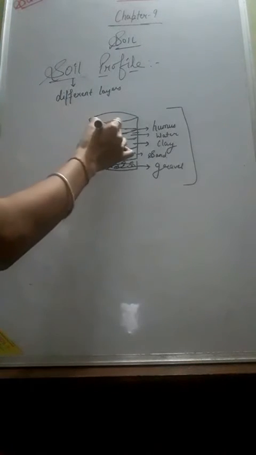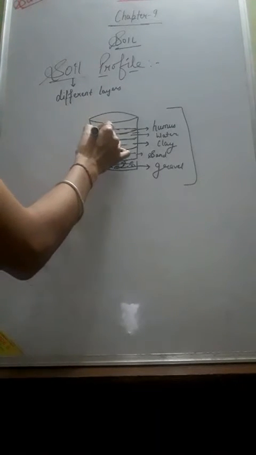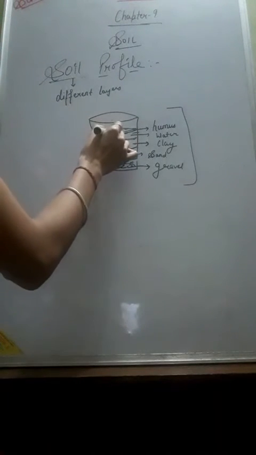You can see different layers of particles of different sizes, and this is the vertical section with different layers, called the soil profile. So let's know about these layers one by one. The topmost layer is rotting dead matter and is called humus. After doing this activity, the topmost layer which is obtained is known as humus, and each layer has a different texture.